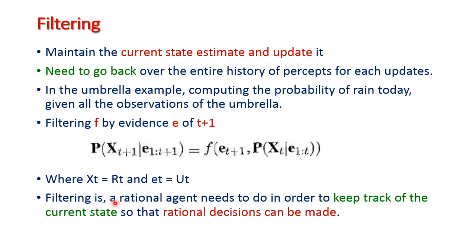Here filtering is what a rational agent needs to do in order to keep track of the current state. Why are we keeping track of the current state? For the rational decisions we need to make. For taking the decisions we need to keep track of the current state in the unobserved environment.